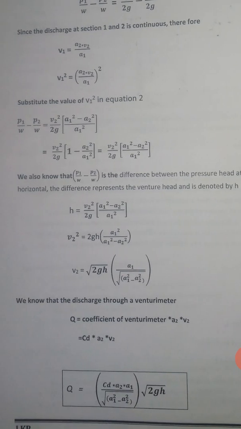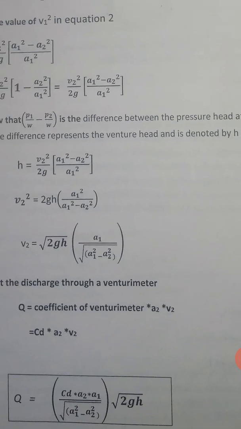And we know the discharge through the venturimeter, Q, is equal to the coefficient of discharge into A2 into V2. The coefficient of discharge will be taken as Cd. Therefore, the actual discharge is equal to Cd into A1 A2 divided by the square root of A1 squared minus A2 squared, into the square root of 2gH.